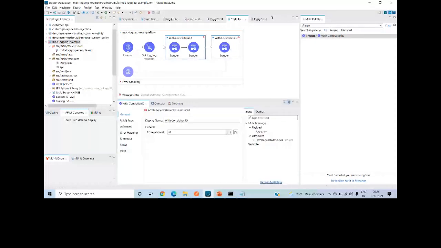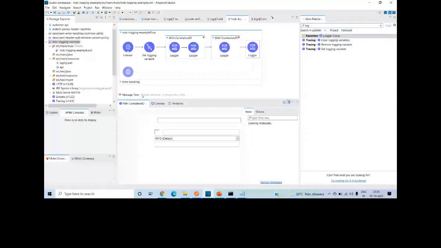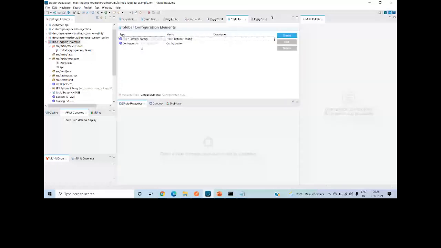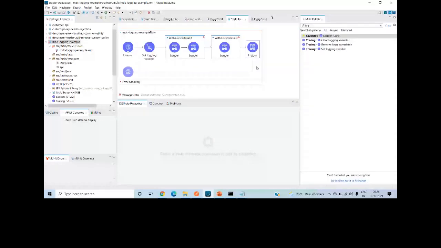Basically it's a scope. I want this particular logger component, or these particular events, to get executed within this scope. For this logger component there will be a different correlation ID, and for that logger component there will be a different correlation ID. Whatever is outside this scope will automatically get the correlation ID which we have defined in the global elements of the configuration XML. Let me show all this with a demo.